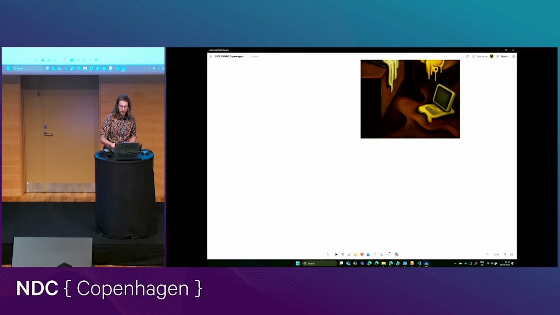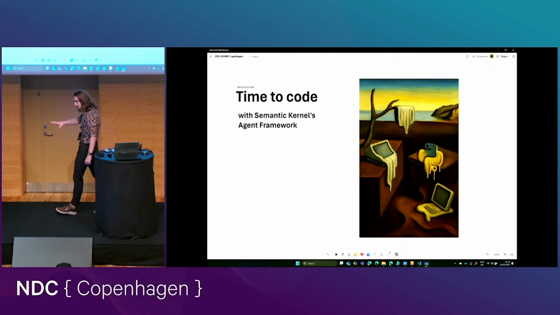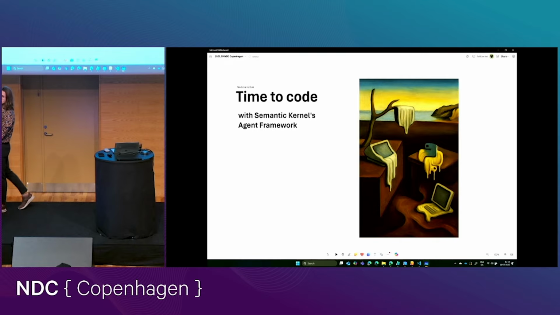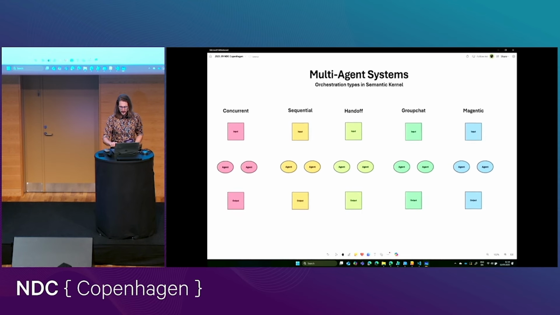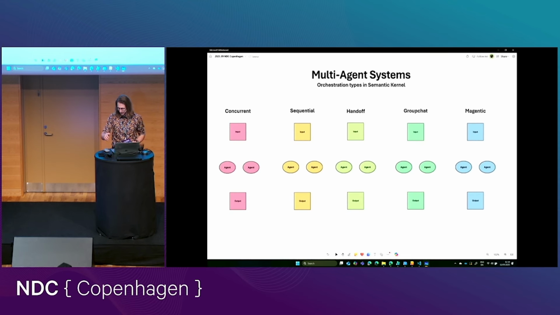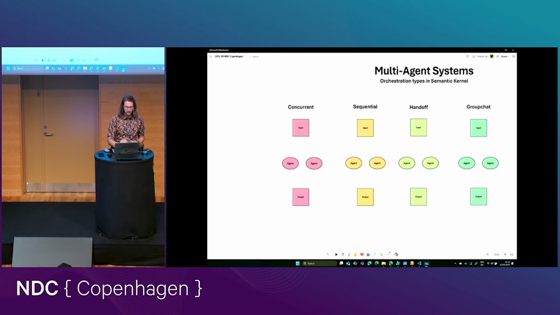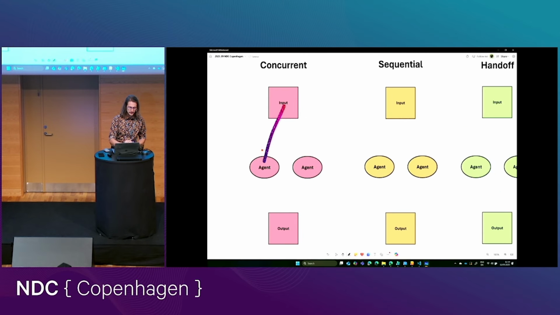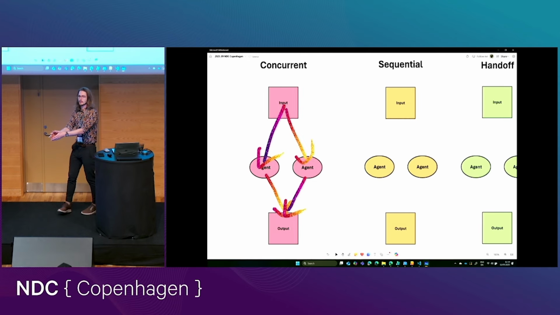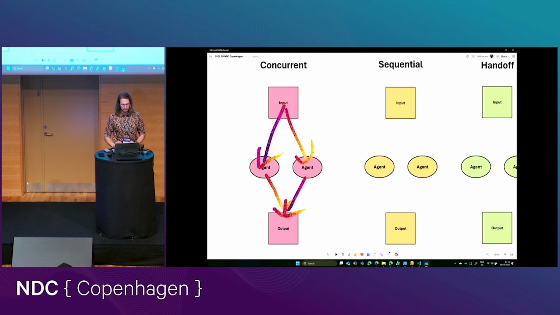Because Semantic Kernel, now we're going back to Semantic Kernel, actually doesn't just allow us to build individual agents, but it allows us to orchestrate teams of multiple agents as well. And there's different ways we can do that. And I want to give you a very quick summary of some of these ways. So one of the ways is called concurrent. Here we have some kind of input. We send this input to multiple agents concurrently, and then we collect the responses to get some kind of output.